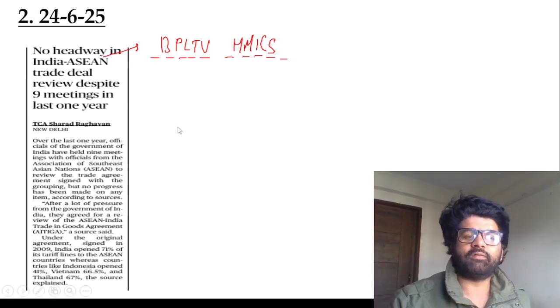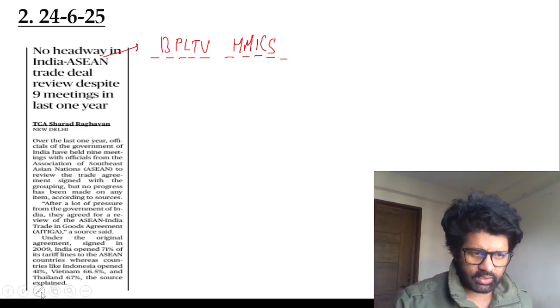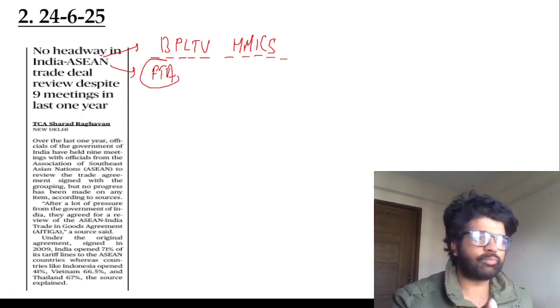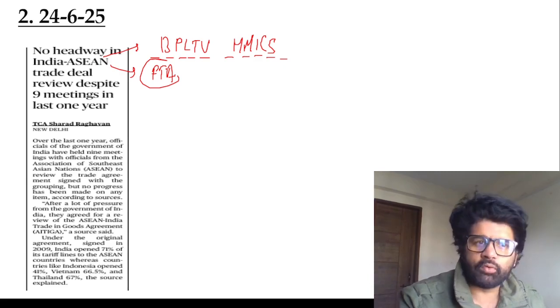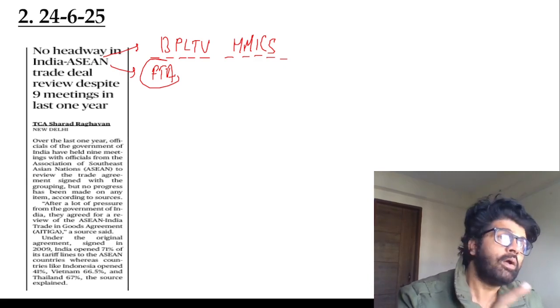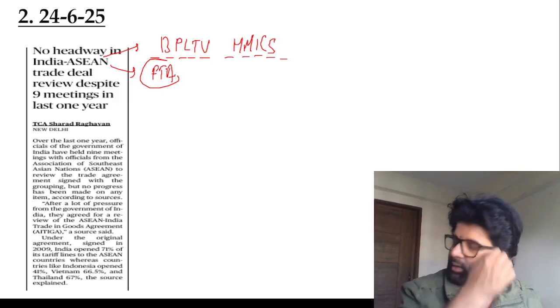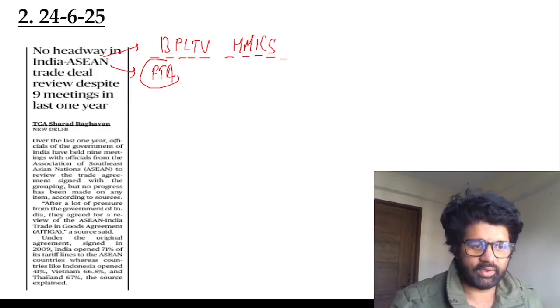And the India-ASEAN FTA was signed in 2009, operationalized in 2010. We are not very happy with that particular FTA, because we are importing more from ASEAN than what we are exporting to them. And what we have also realized is that they are bringing cheap raw materials from China and then converting them into finished goods and selling them to India. So in a way, maybe China is selling their goods to us via ASEAN countries.